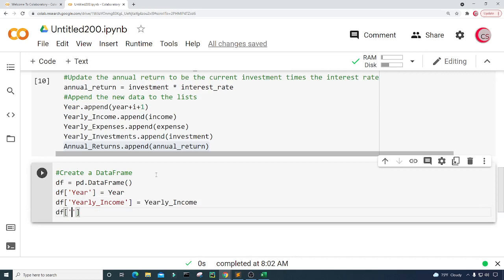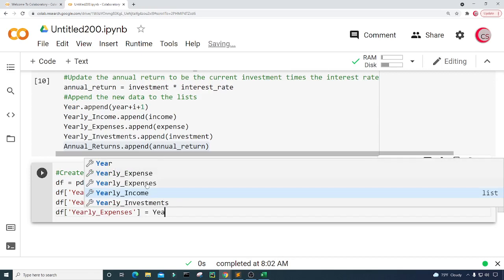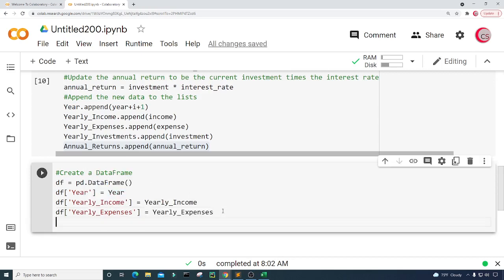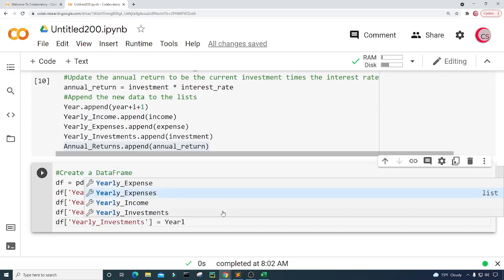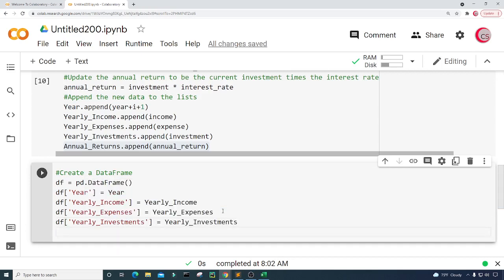and then a column called yearly_expenses. So let's set this equal to our yearly expenses list, and then a column called yearly_investments, and we're going to set this equal to our yearly_investments list, and then a column called annual_returns, and we're going to set this equal to our annual returns list. And I think that should be it.